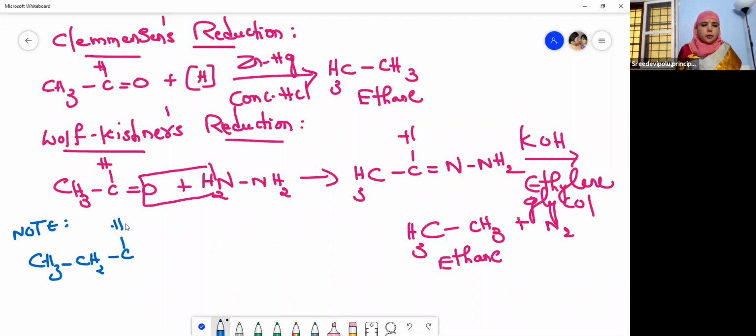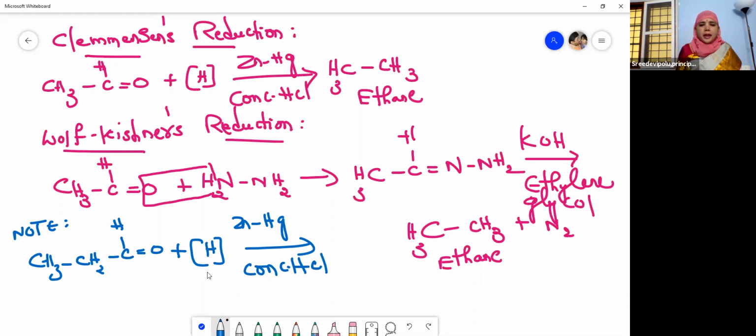So this is our propanaldehyde. Suppose when it is reduced with zinc amalgam and concentrated HCl, whenever you see this hydrogen in the brackets, you have to understand that this is nothing but reduction. So what do you get? You will get propane, CH3CH2CH3. I hope now you got the point, children. It depends upon the number of carbon atoms. Okay, children, now let us move to the next one.